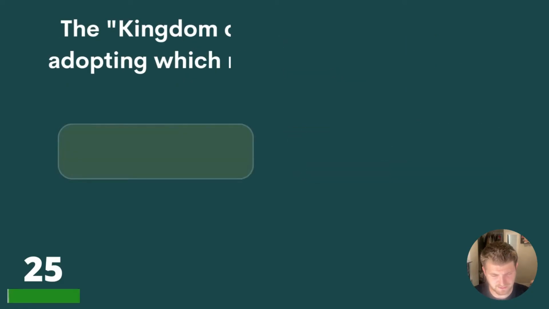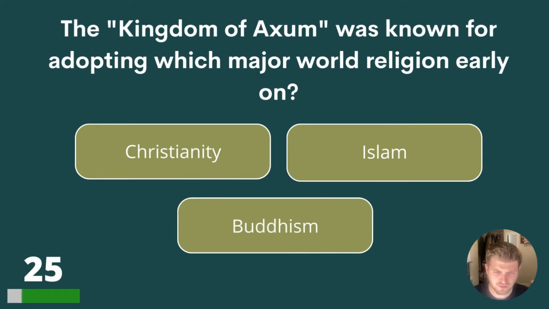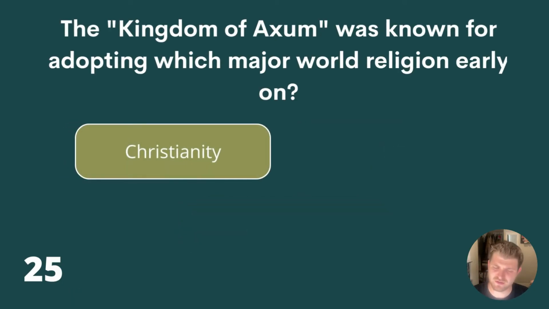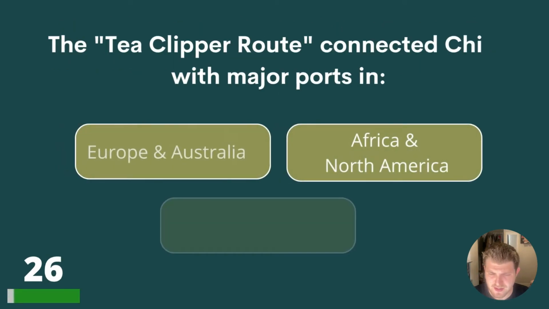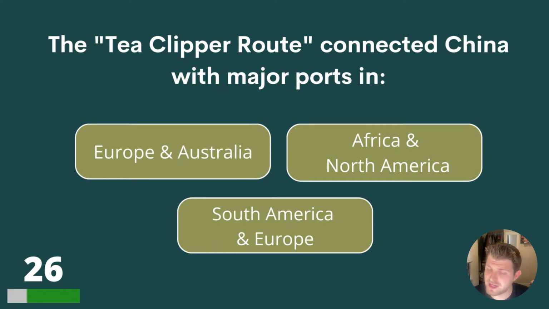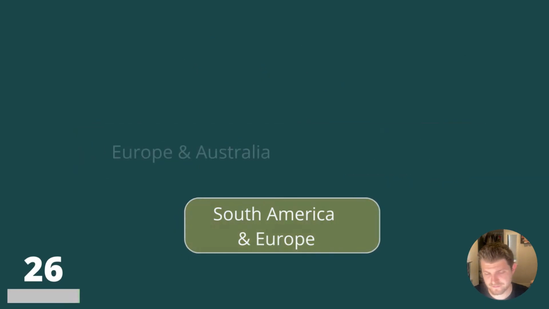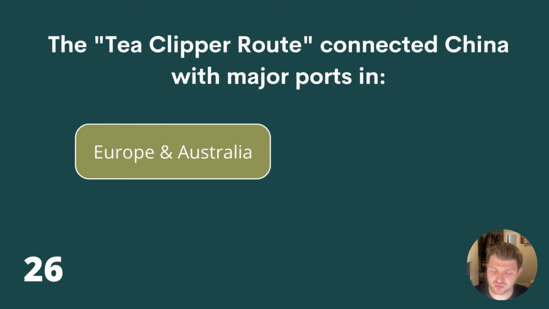Question 25. The Kingdom of Axum was known for adopting which major world religion early on? Christianity, Islam, or Buddhism? The answer is Christianity. 26. The T-Clipper route connected China with major ports in Europe and Australia, Africa and North America, or South America and Europe? The answer is Europe and Australia.